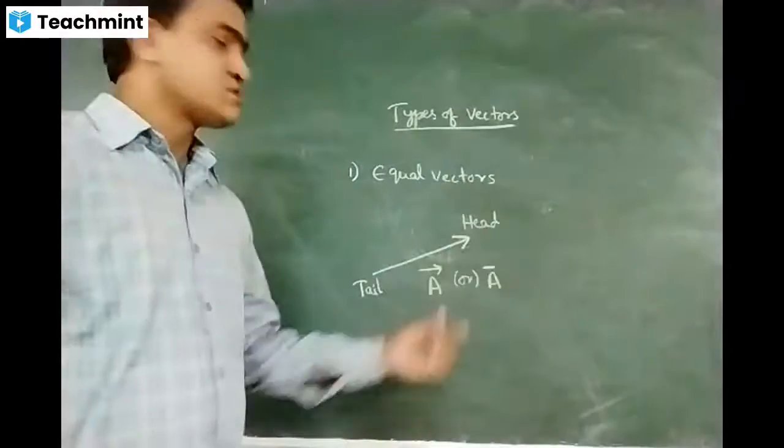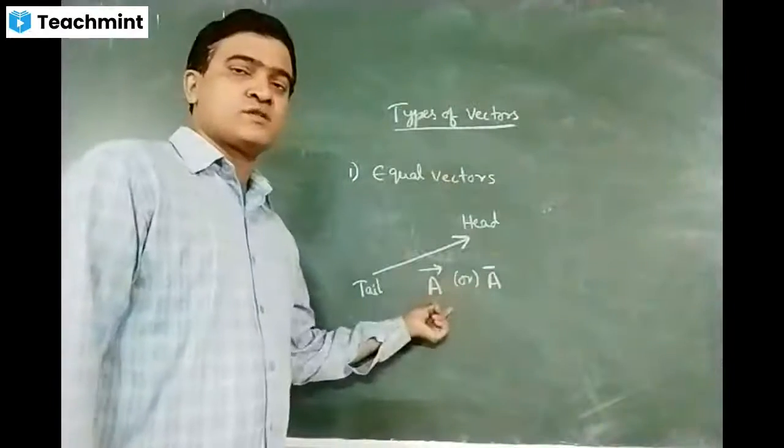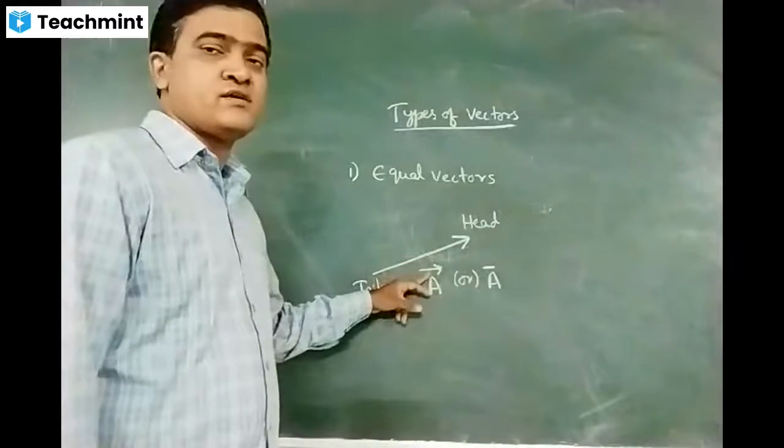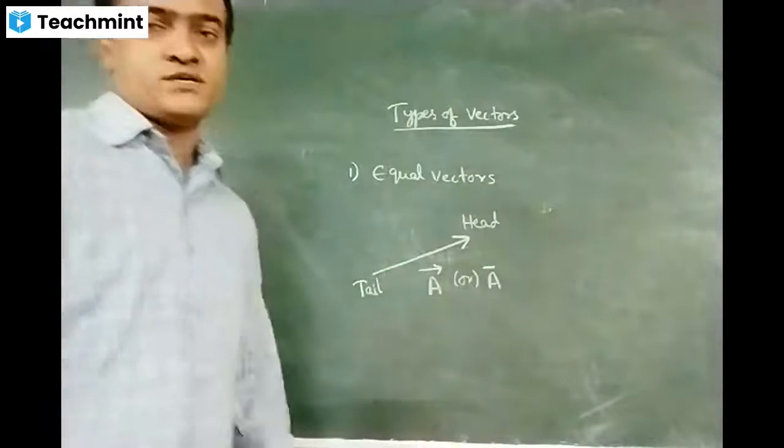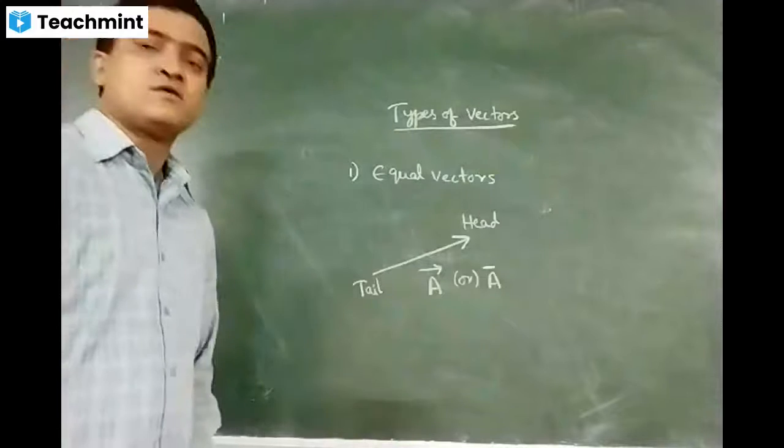You can represent it in either way, with an arrow over its head or a bar over its head. Both are nothing but vectors.